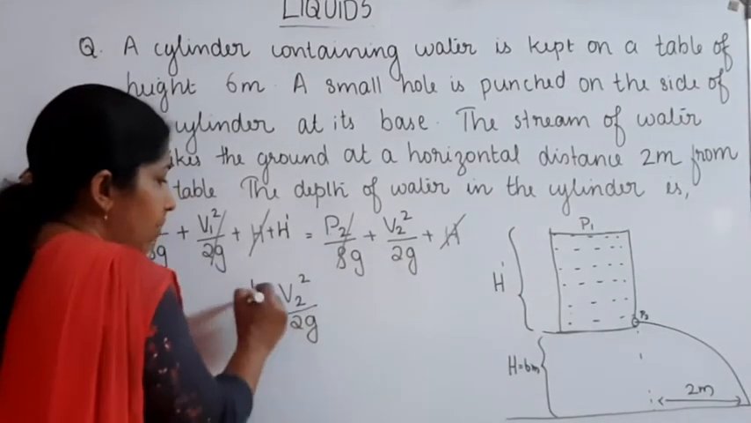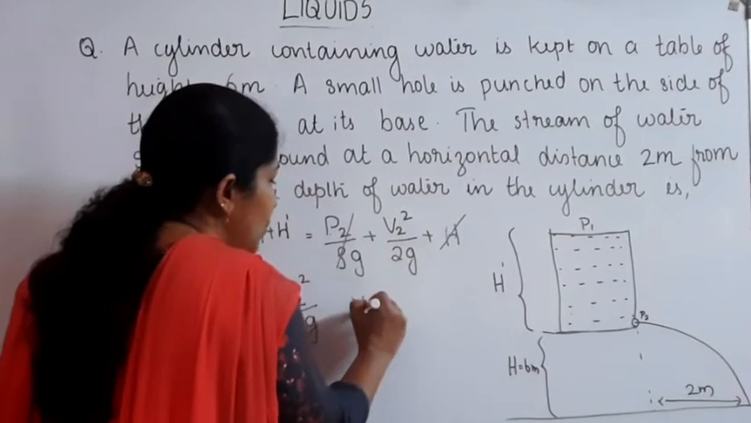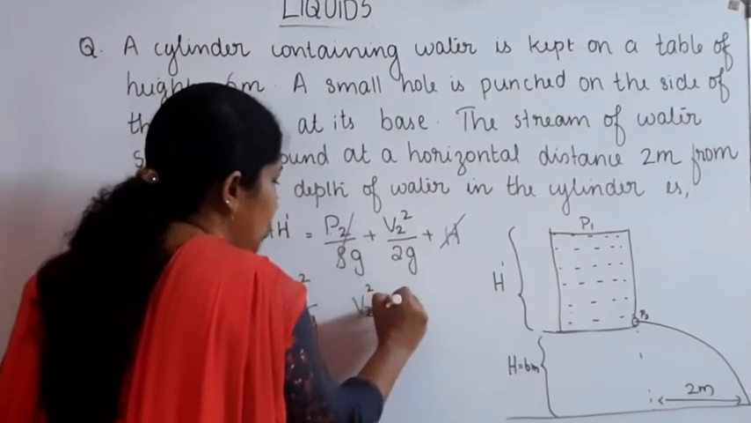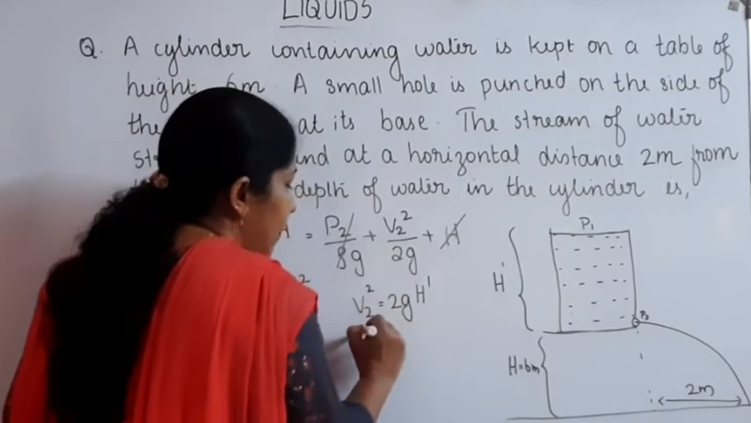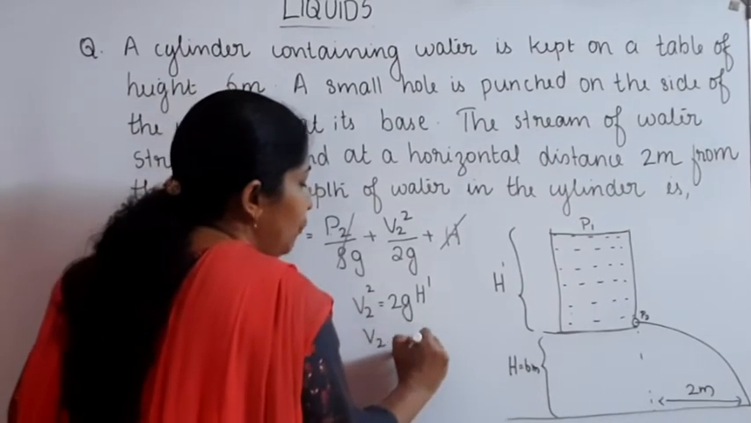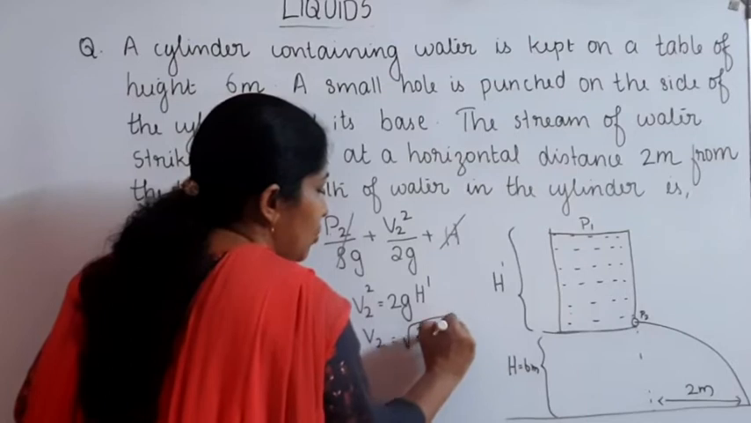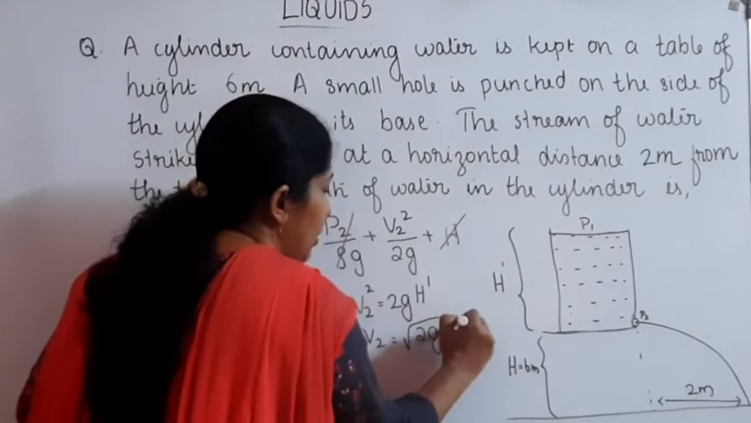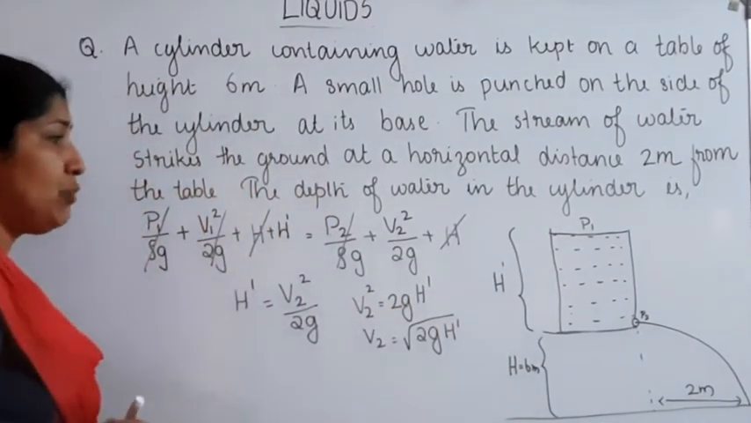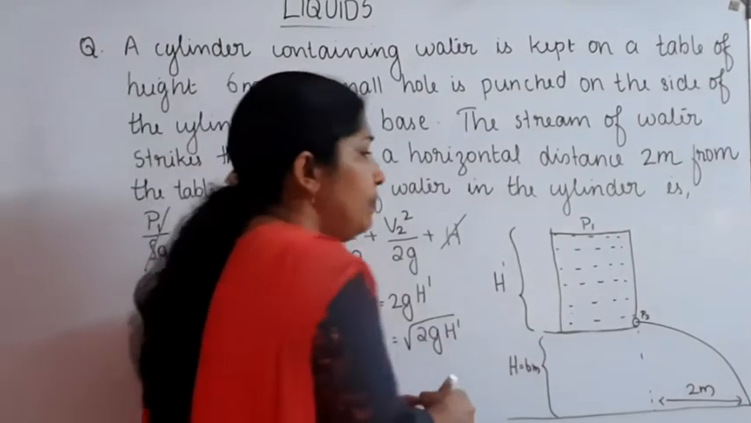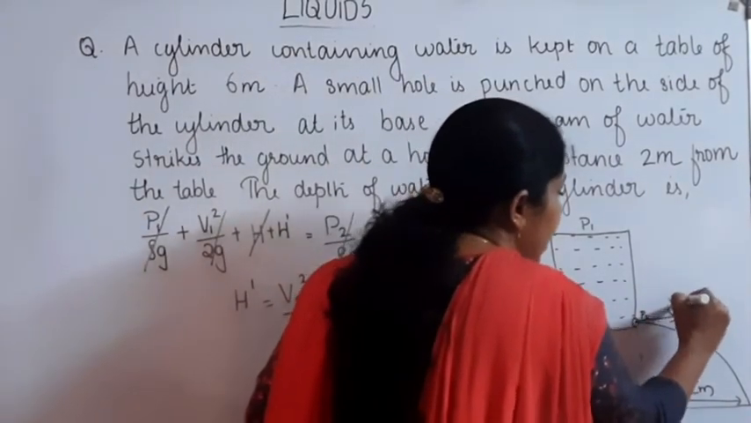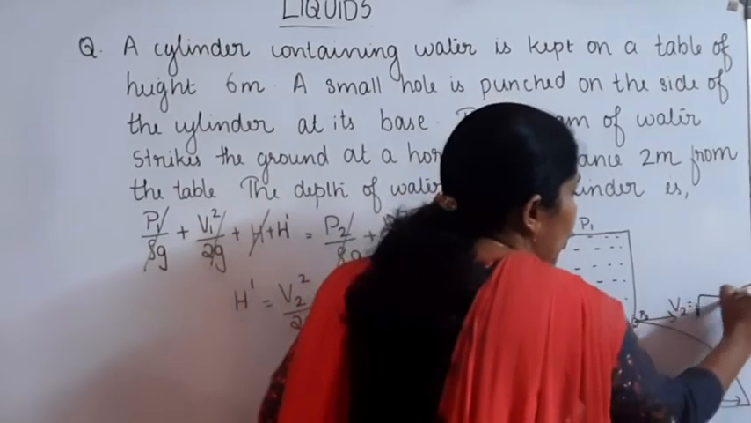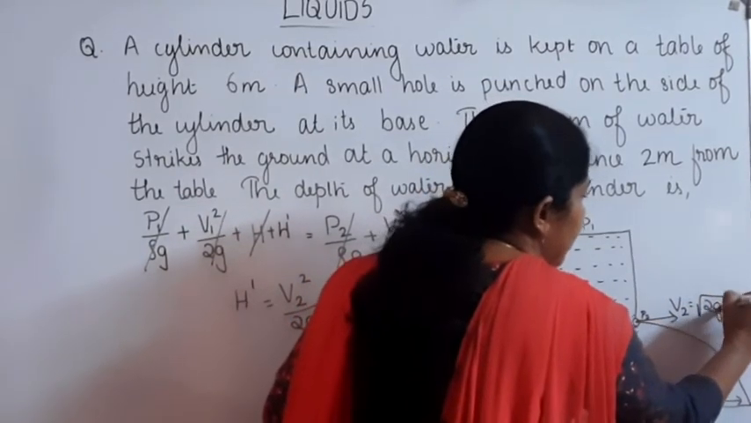From here we can write, what about V2 square? V2 square is equal to 2G into H dash. Then V2 is equal to root of 2G into H dash. That is the equation for the velocity with which water comes out from this narrow opening. That is V2. V2 is equal to root of 2G into H dash.